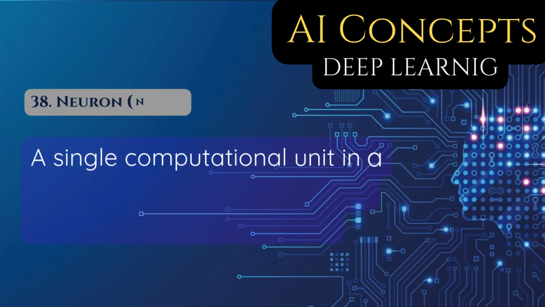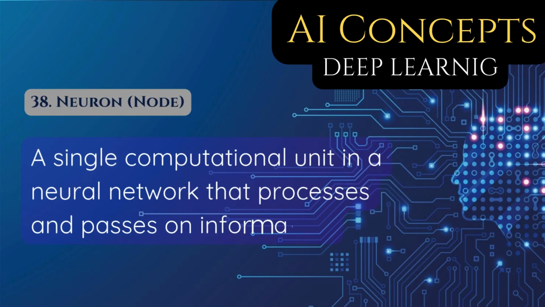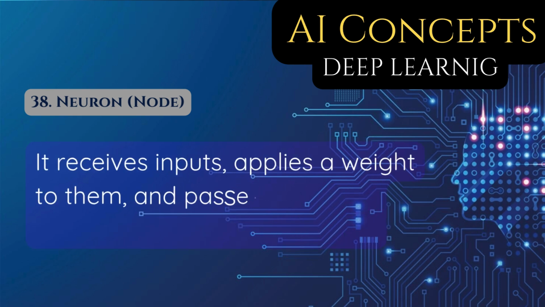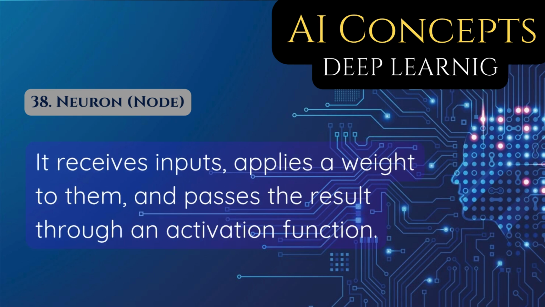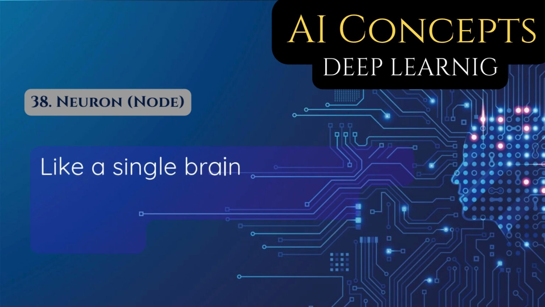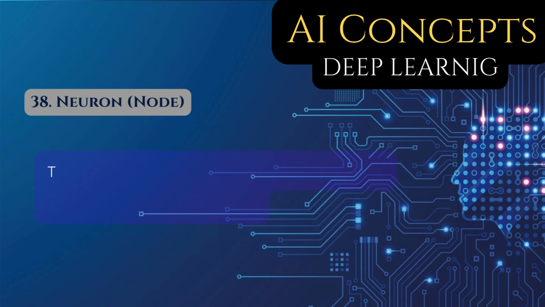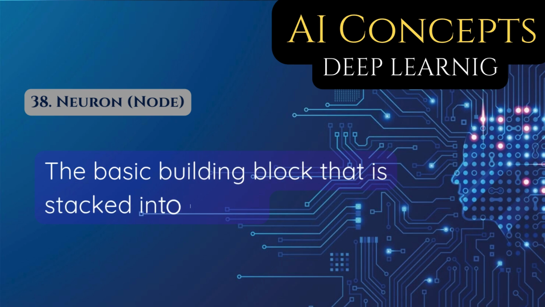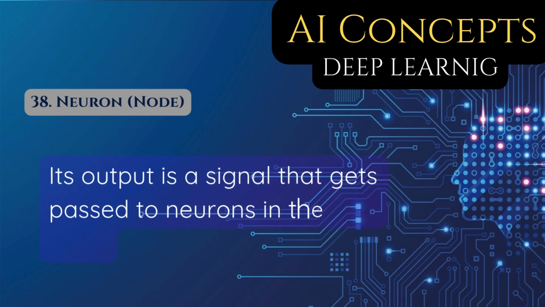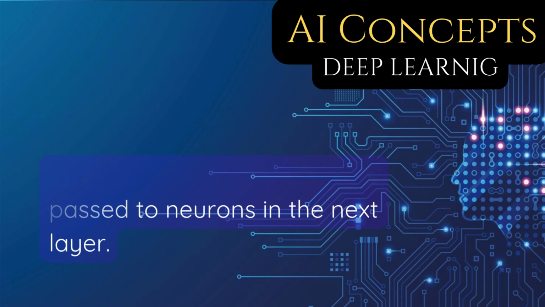38. Neuron, node. A single computational unit in a neural network that processes and passes on information. It receives inputs, applies a weight to them, and passes the result through an activation function. Like a single brain cell, it's simple on its own but powerful in a network. The basic building block that is stacked into layers. Its output is a signal that gets passed to neurons in the next layer.